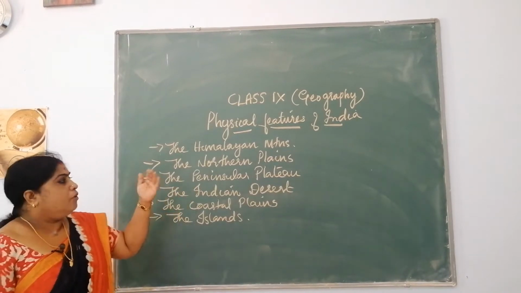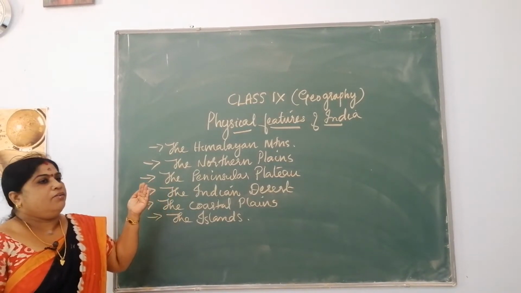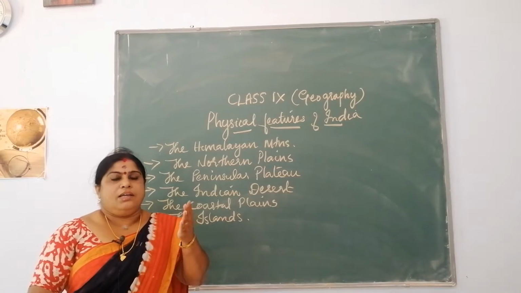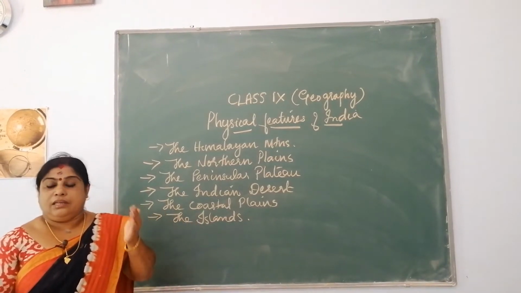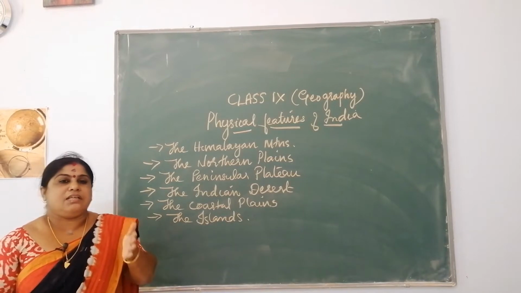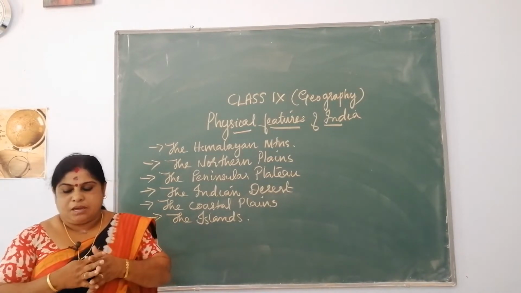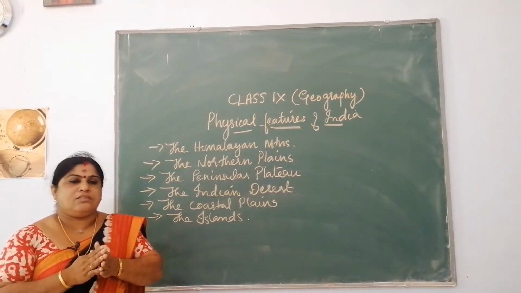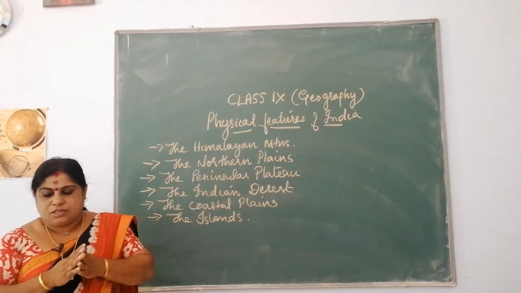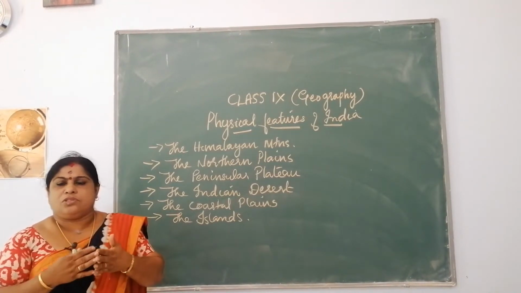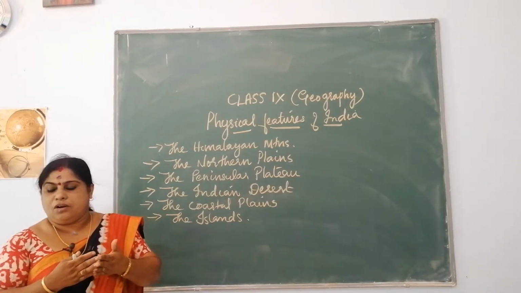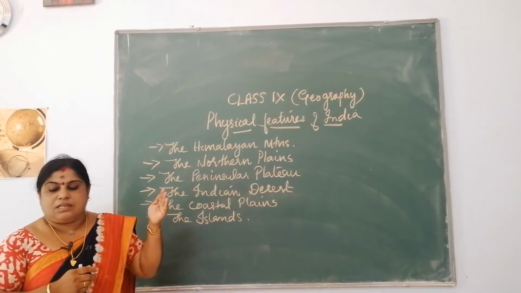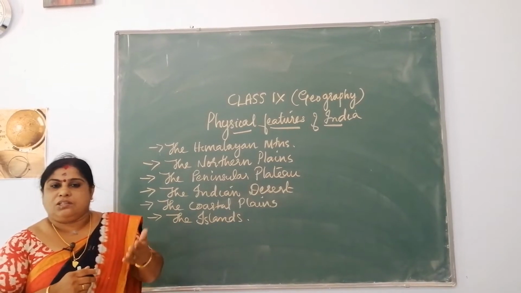Now, before moving on to the physical features of India, can you tell me what are the after effects of the theory of plate tectonics? It is as a result of the theory of plate tectonics that different land masses, or the present landforms that you see on Earth today, have formed. Then a lot of faulting processes have occurred on Earth mainly because of this theory, and it also has resulted in volcanic eruptions, earthquakes, etc.